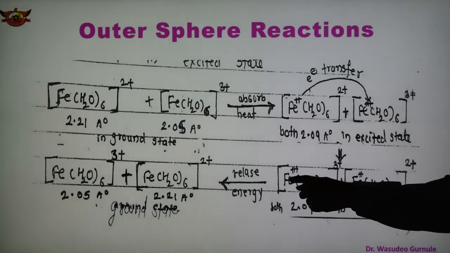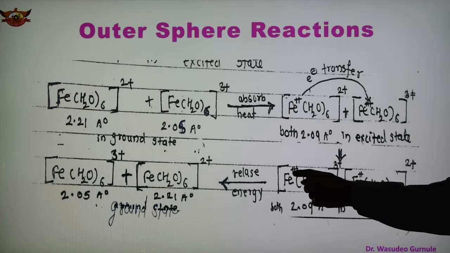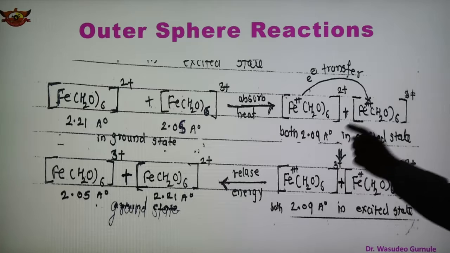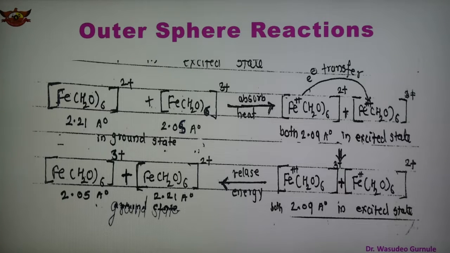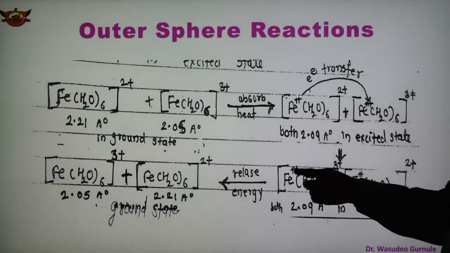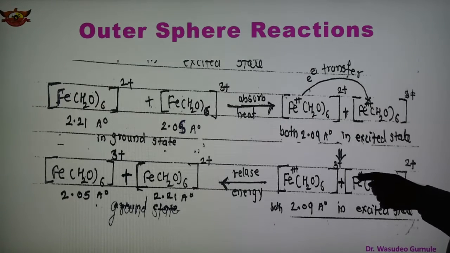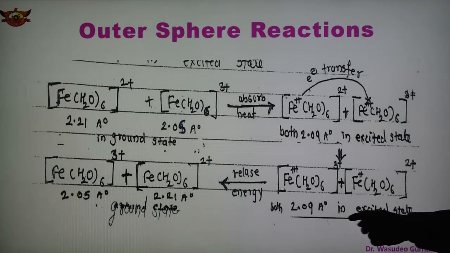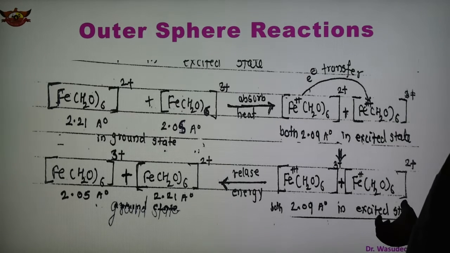Fe loses an electron, so one positive charge increases and Fe2+ becomes Fe3+, while Fe3+ becomes Fe2+. Both complexes have 2.09 angstrom FeO bond distance in the excited state.